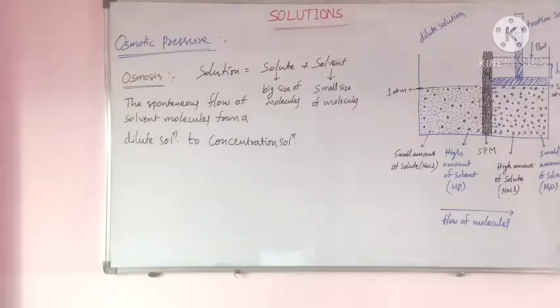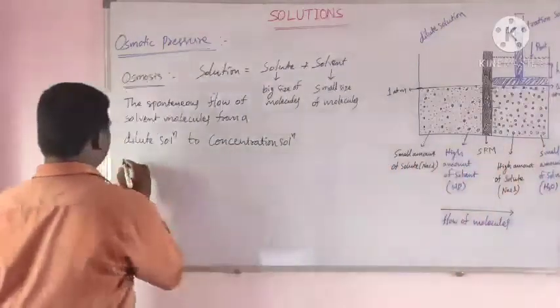According to osmosis, there is a spontaneous flow of solvent molecules from the dilute solution to the concentrated solution. It is also called the flow of solvent molecules from higher concentration to lower concentration. This is called osmosis. Now what is osmotic pressure?